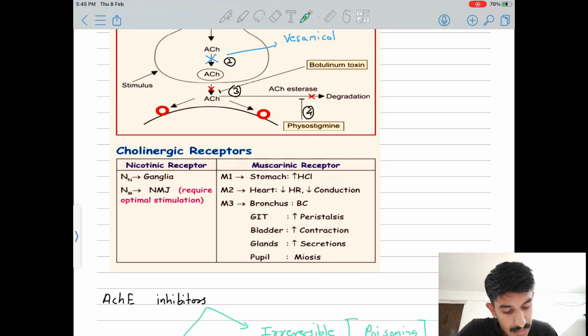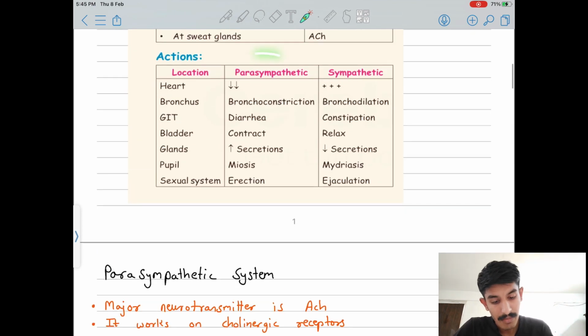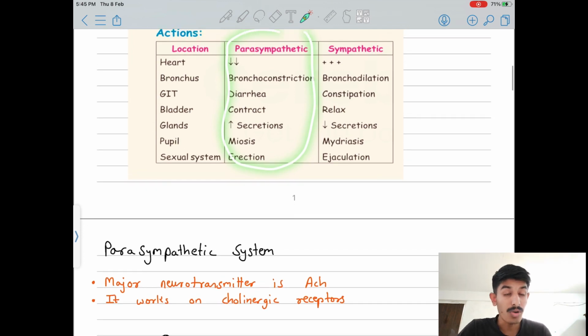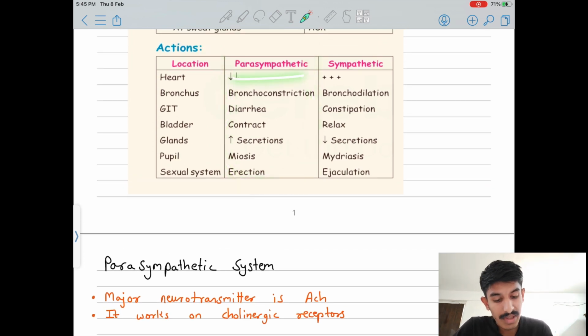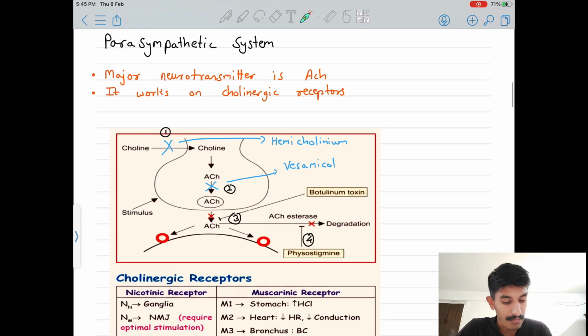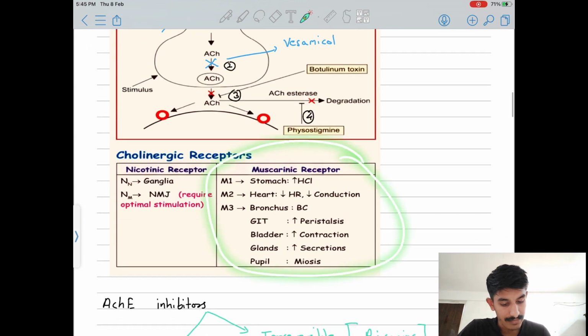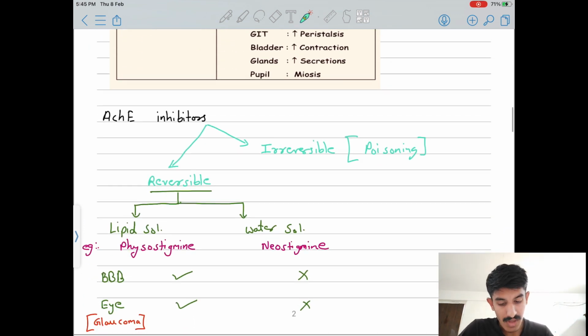And you can see in the stomach, M1 is increasing HCl; in the heart, M2 decreases conduction. In the third, M3, you can see bronchoconstriction, peristalsis (movement increase in the stomach), contraction of the bladder, increased secretion and miosis. The same thing is done in the parasympathetic system. So don't be confused, because we are studying the parasympathetic system. All these things are the same here.